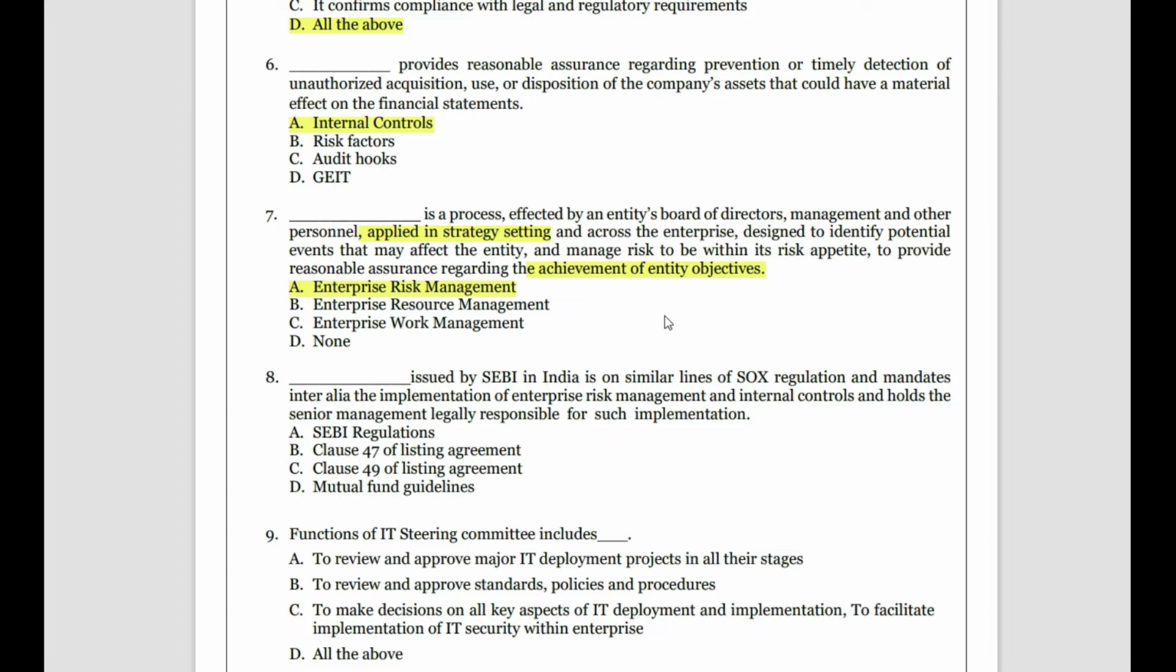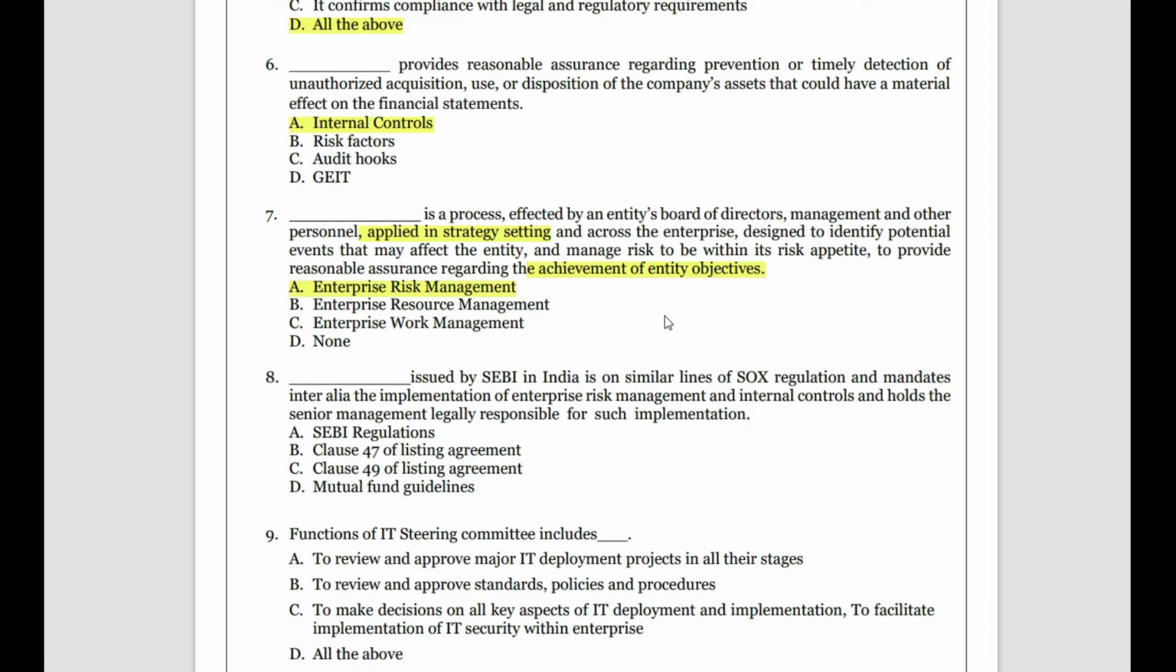Resource is a part of the enterprise, and resource is a part of the entire risk management. And enterprise work management, how the strategies is only a part of the board of directors' actions. And of course risk management will define how the work should be done. So the first will be the right answer.